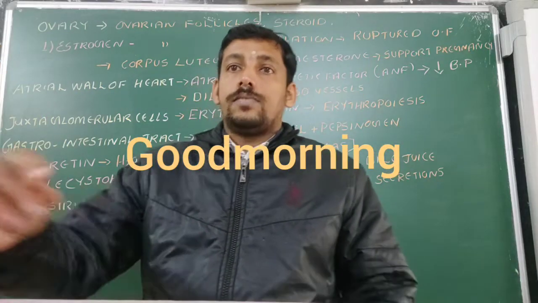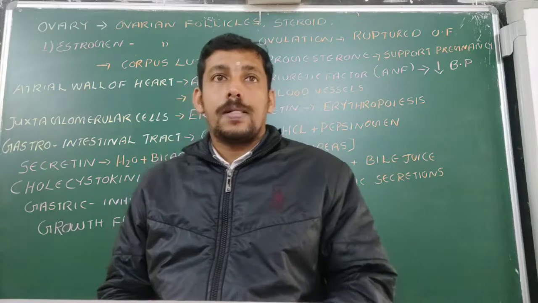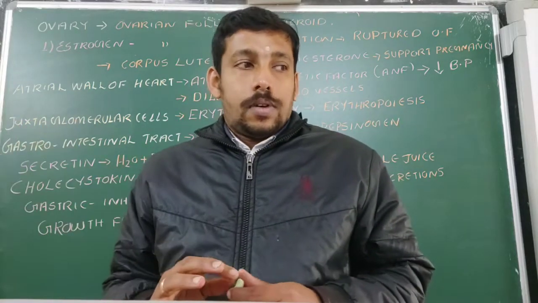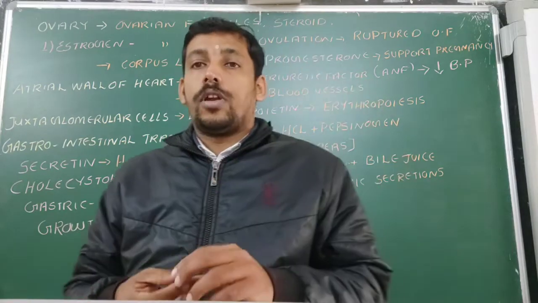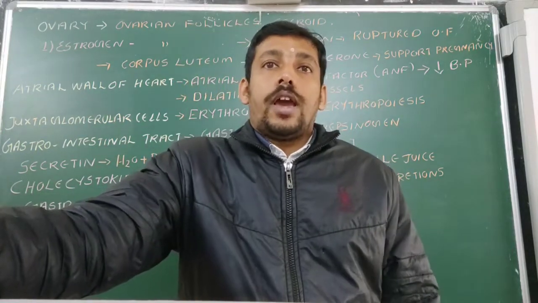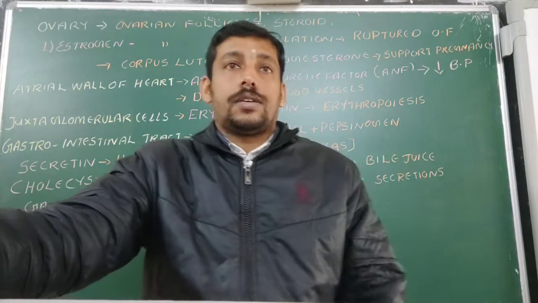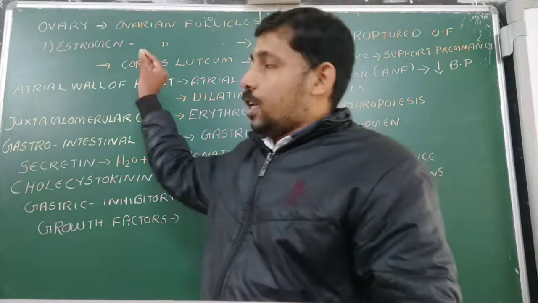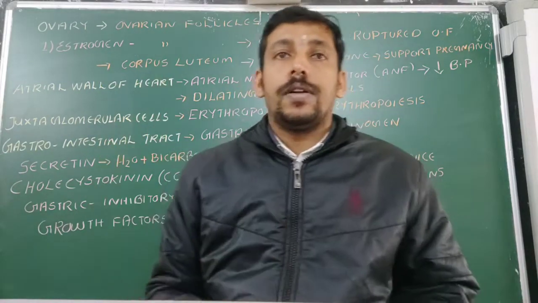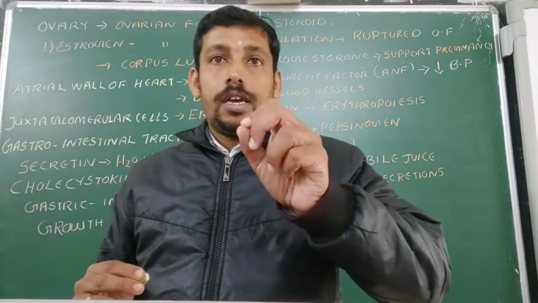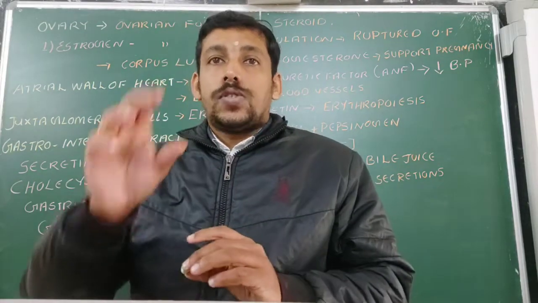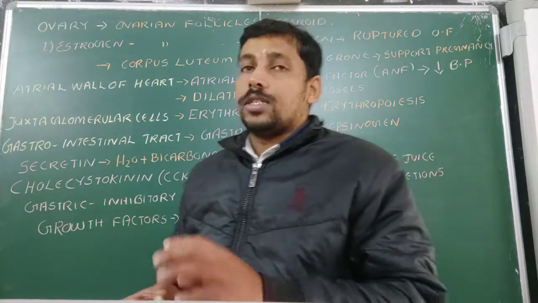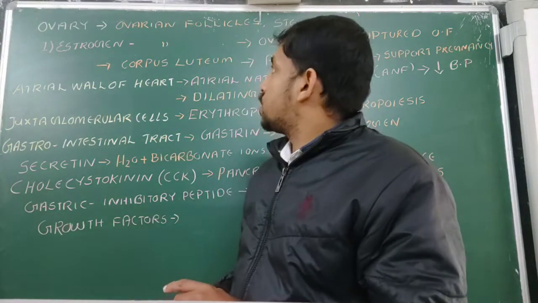So in the last class we have studied about the testis and the hormonal control. Okay. So the action of the hormones also we have discussed. Now we are coming to the next question, that is the ovary. Testis we have already covered. So the ovary is a gonad, and it is also acting as an endocrine gland. It is present in the females, and there is a pair of ovaries in females.